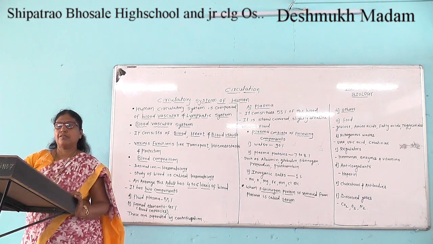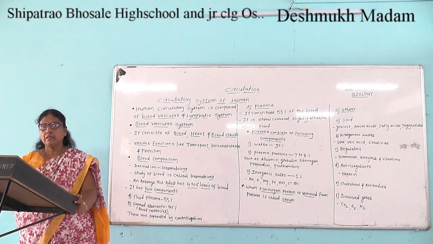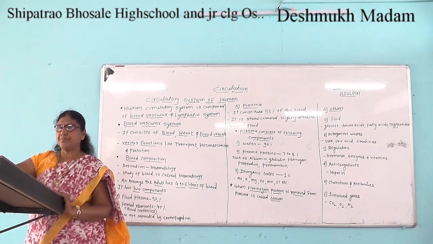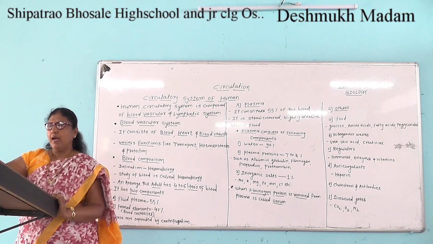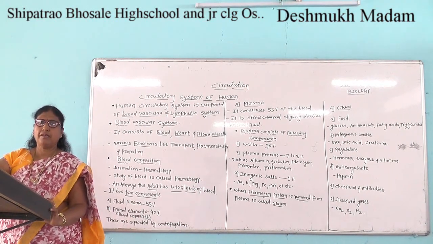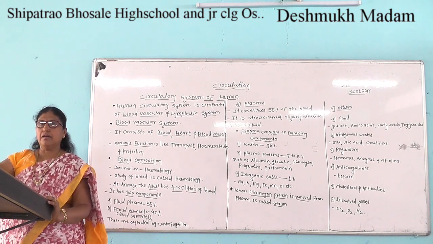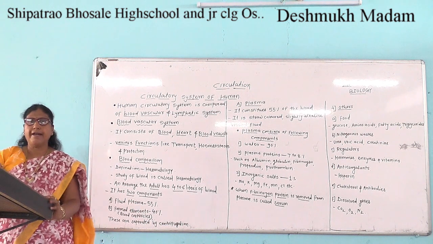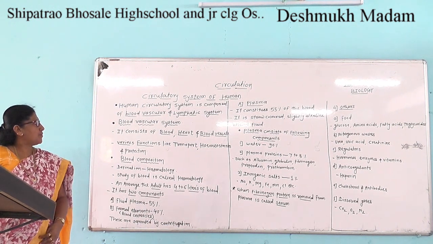In the previous lecture we learned the types of circulatory system in animals and types of circulation. Today we will learn the circulatory system of humans and its components.